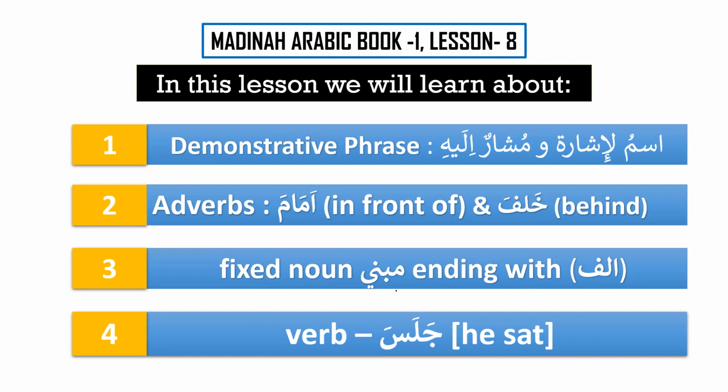So we know that nouns are of three types. They are munsarif, meaning flexible, ghair munsarif, partially flexible, and then we have nouns that are fixed, mabniyun. That means the ending does not change. And one verb, jalasa. So let's continue here.